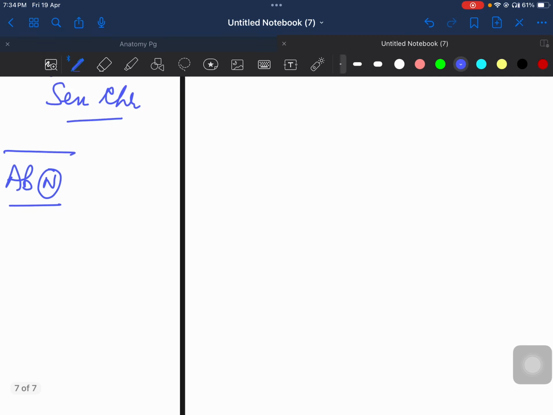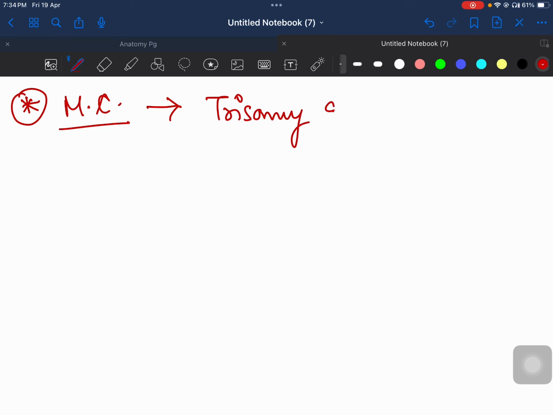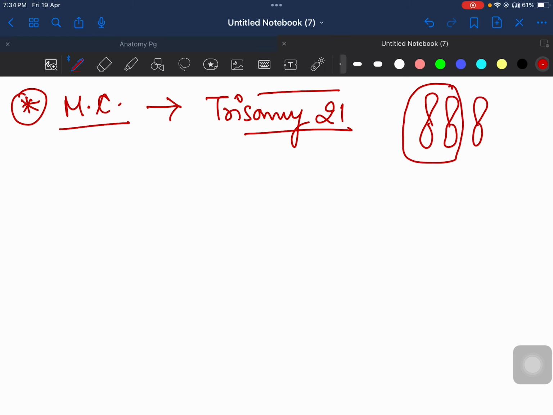Next page. Okay. So basically, when you have aneuploidies, the next question comes, what is the most common type of aneuploidy? The most common type of aneuploidy is trisomy 21. It means there are three chromosomes of number 21. There should have been two, but one more is added.